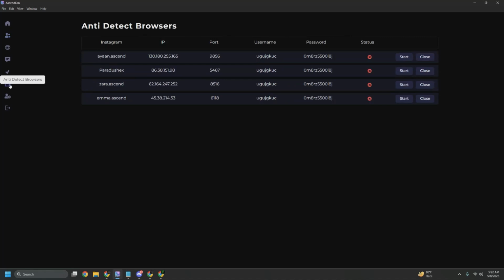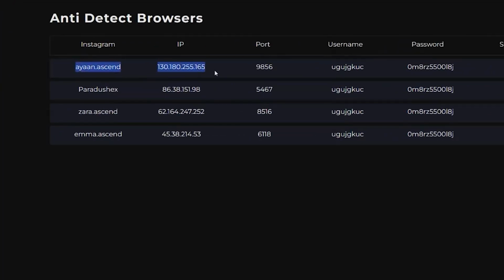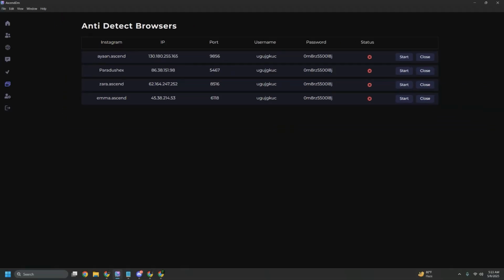Also, if we go to the anti-detect browsers now, we actually see which proxy is assigned to which account. It is very important that you actually remember the order here and not change it, because this order determines which proxy is being used by which account, and you always want to use the same proxies and not change your IP or location, because that defeats the purpose of using the proxy in the first place.